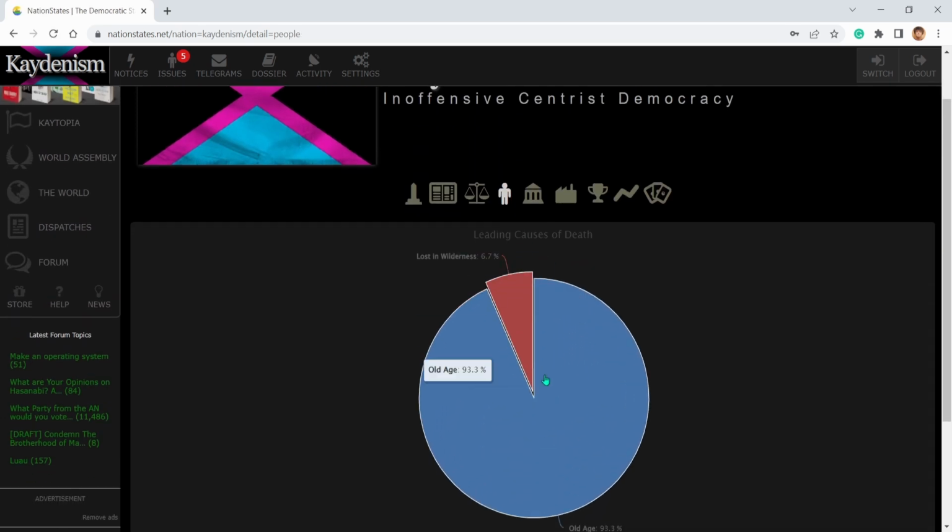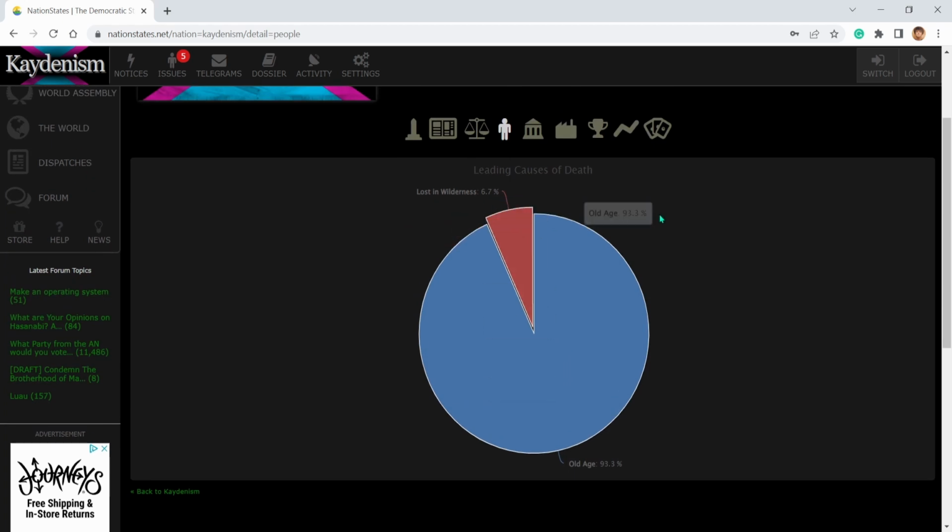And then there's people, like cause of death, mostly old age. 6.7% is lost in the wilderness, but that's okay. We don't have people dying from gun violence or jumping off cliffs and getting hit by a rock because they thought jumping into the ocean would be fun, but then they hit a rock, which again might count as lost in wilderness. We don't have sharks eating anyone, which might count as lost in wilderness if you weren't tracked. But mostly old age. That's okay.